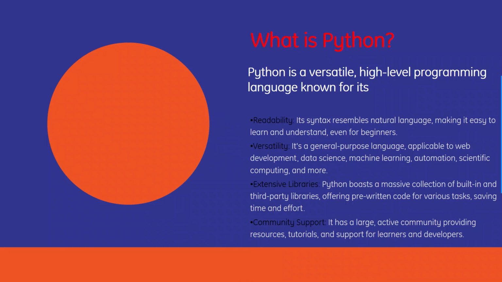So firstly, what is Python? Python is a versatile high-level programming language known for its readability, versatility, extensive libraries, and community support. So for readability, its syntax resembles natural language, making it easy to learn and understand even for beginners. And for versatility, it's a general purpose language applicable to web development, data science, machine learning, automation, scientific computing, and more.